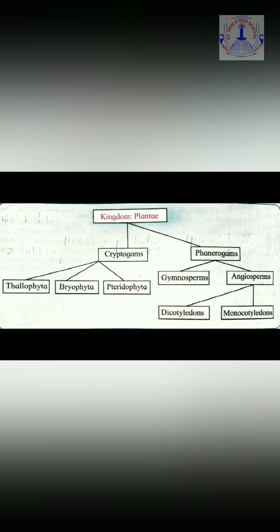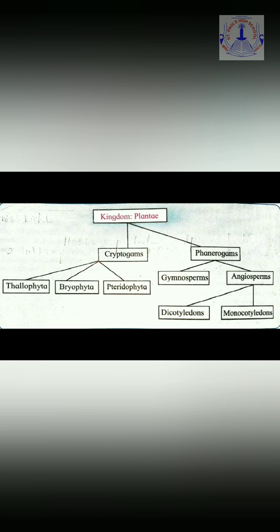Let us first take the first subkingdom, cryptogams. As the name suggests, crypto means hidden and gams means reproductive organs. Hence, such plants in which the reproductive organs are either hidden, missing or cannot be seen are known as cryptogams.